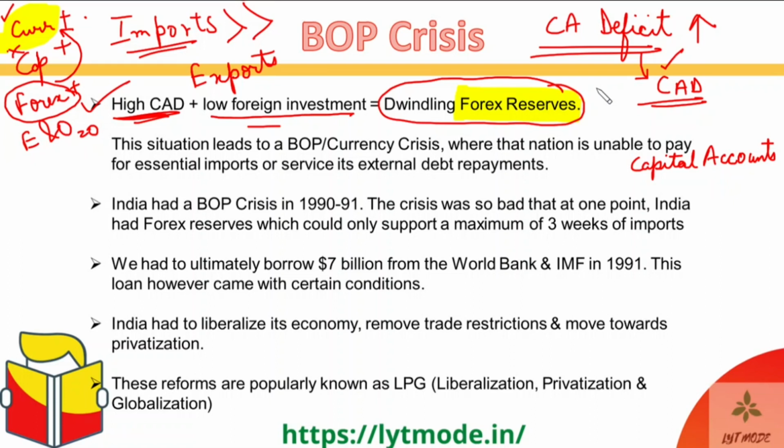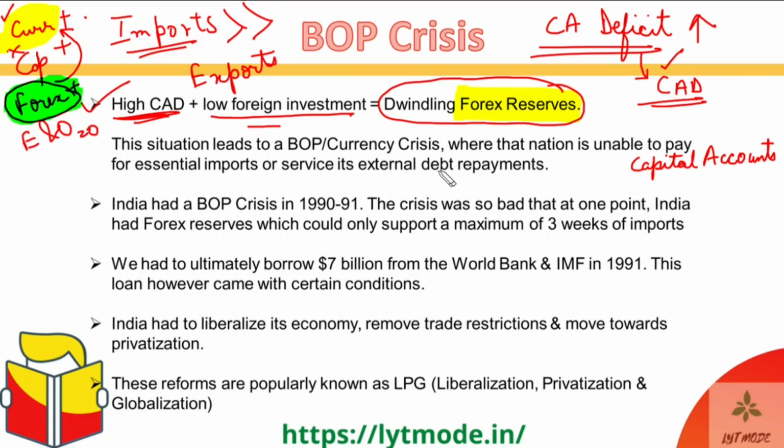Okay, so that is exactly what a BOP crisis looks like. Got it? It's a very simple kind of a thing. When the current account starts going into a lot of deficit and the capital account is not able to cover for that, then the forex reserves have to cover for that. But this is not a sustainable model. So slowly your forex reserves start falling, and if this situation is not brought under control, then you will reach a point where these dwindling forex reserves will not be sufficient to cover for your overall imports. Okay, guys.